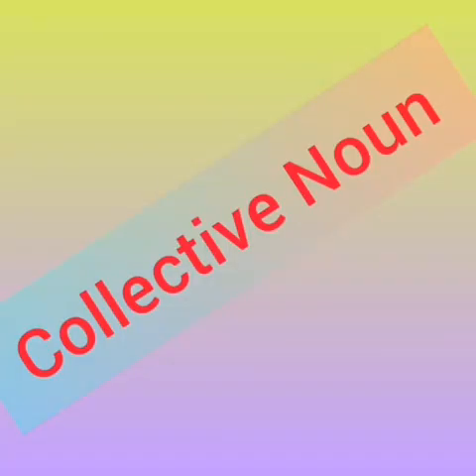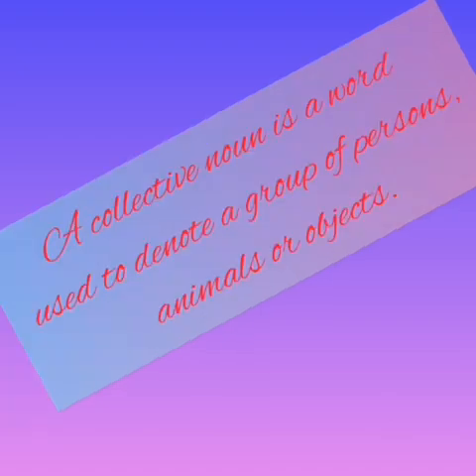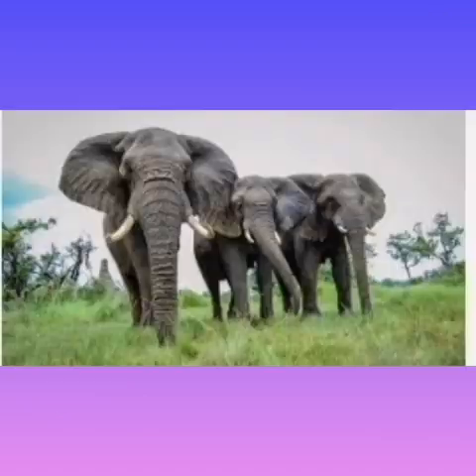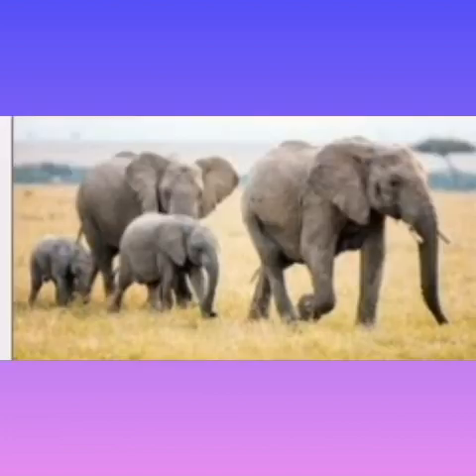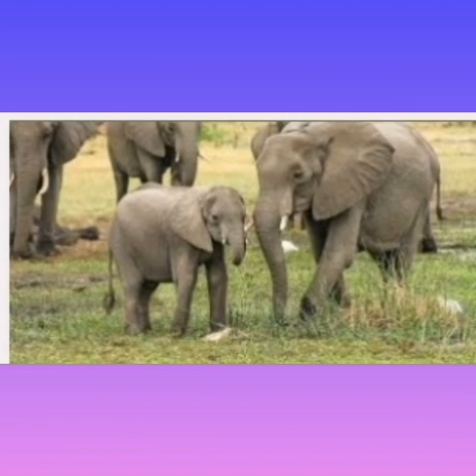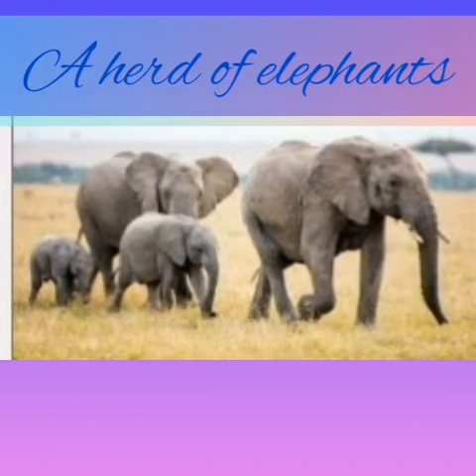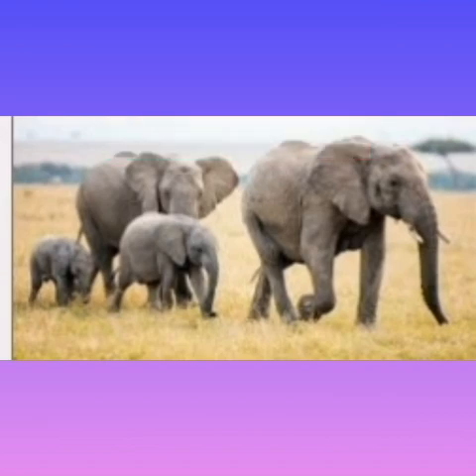Now, we can see how to define collective noun. A collective noun is a word used to denote a group of persons, animals, or objects. Now look at these elephants all coming together as a group. What is this group of elephants called? It is called a herd of elephants. So this group of elephants is called a herd of elephants and herd is a collective noun for elephants.